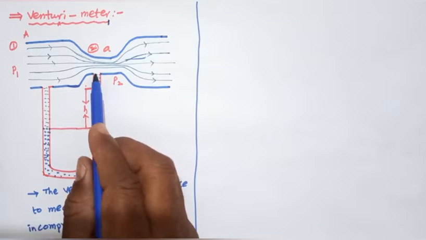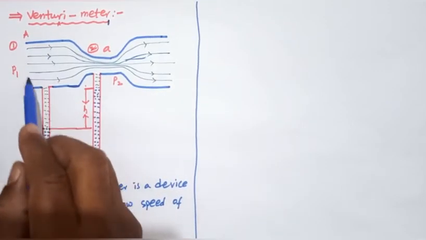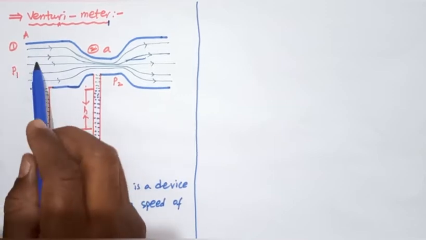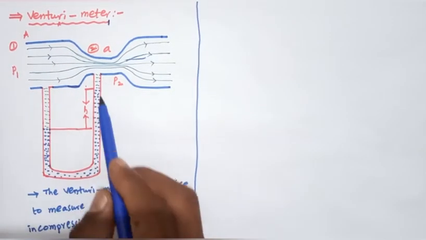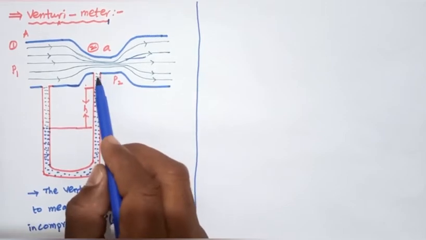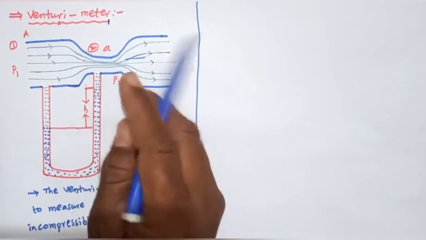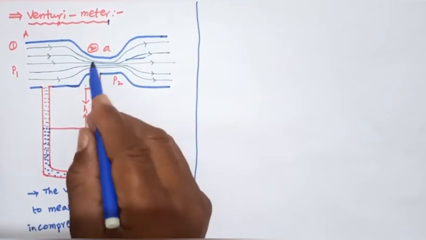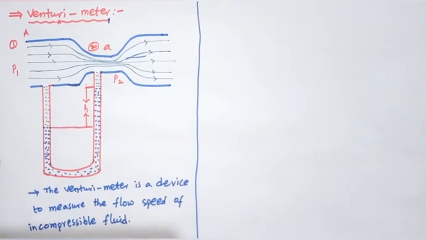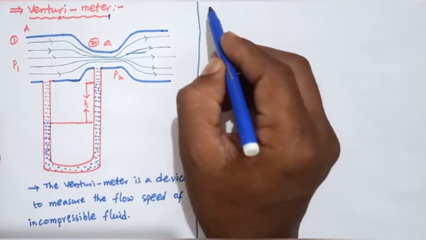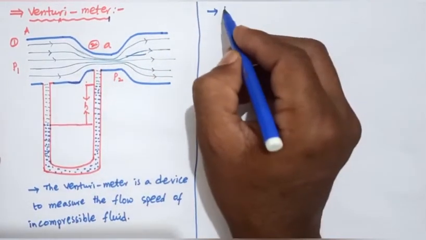So one end is connected to the end of this venturi channel, and the other end of the U-shaped tube is connected at the constriction in the middle of this venturi channel.